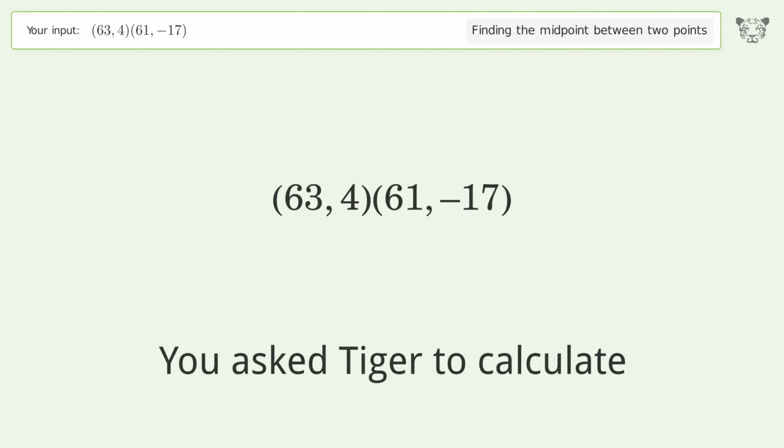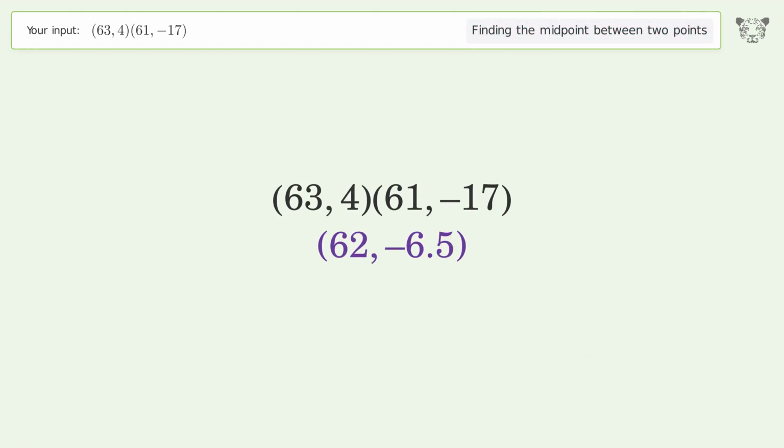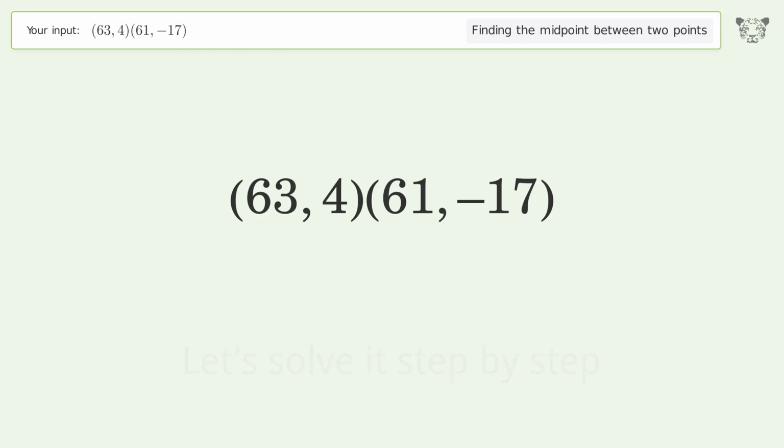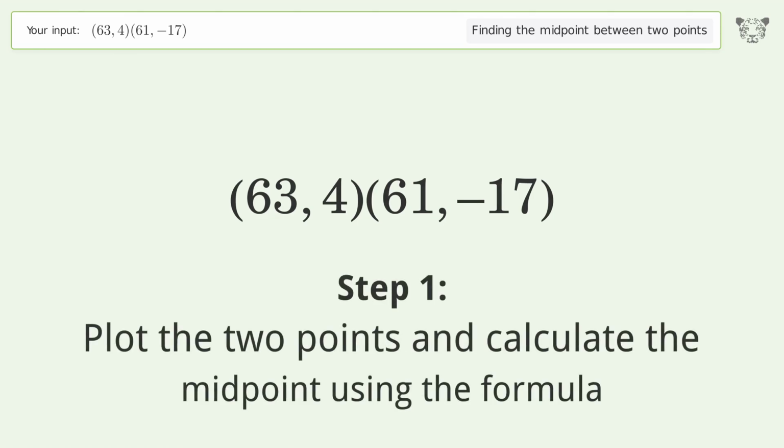You ask Tiger to calculate. This deals with finding the midpoint between 2 points. The midpoint between the 2 points is 62, negative 6.5. Let's solve it step by step. Plot the 2 points and calculate the midpoint using the formula.